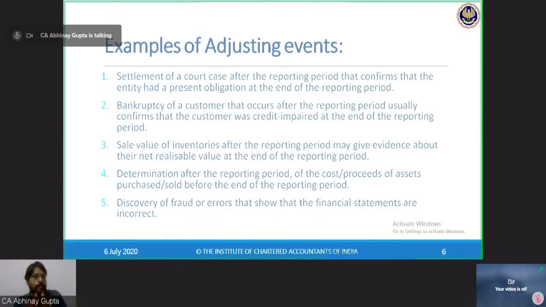So accounts will not be prepared on a going concern basis, because the standard says whenever management believes that they will not be able to continue the business for the next 12 months or the next reporting cycle, then they should not prepare the financial statements on the basis of going concern assumption. Hence, the going concern assumption is getting hit. So this is neither adjusting nor non-adjusting. This is the going concern which has been hit. I am not preparing my financial statements on a going concern basis now.